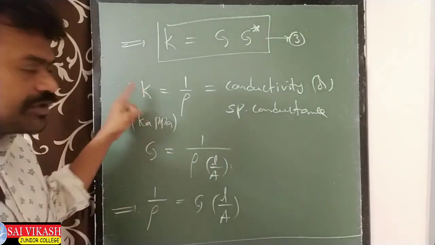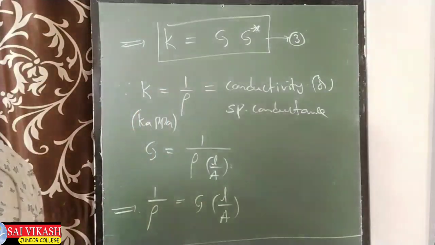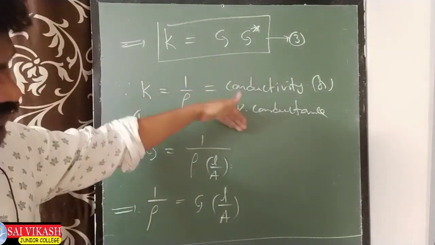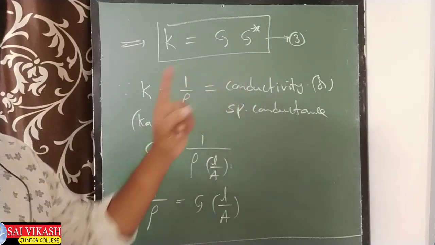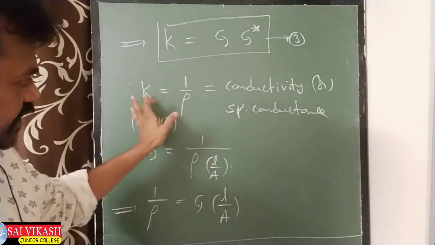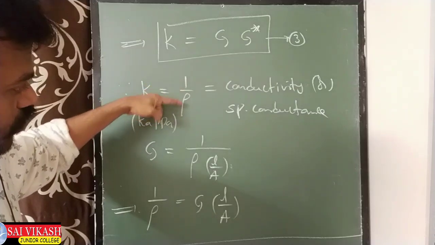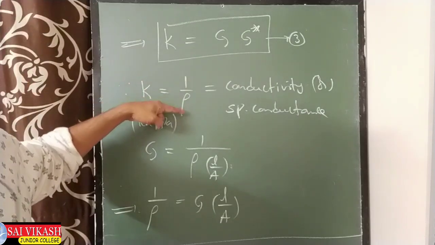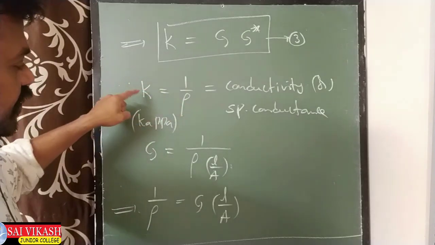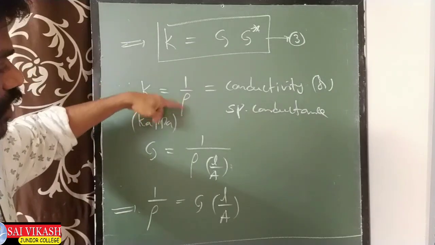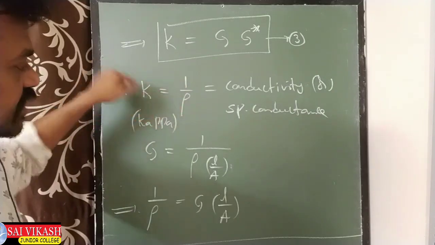How do you define conductivity or specific conductance? You will get one definition. It is the reciprocal of the resistivity. The reciprocal of the resistivity is known as conductivity.